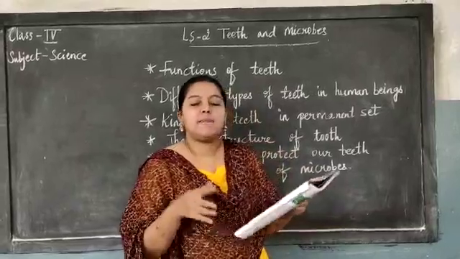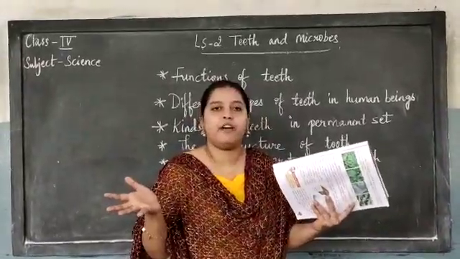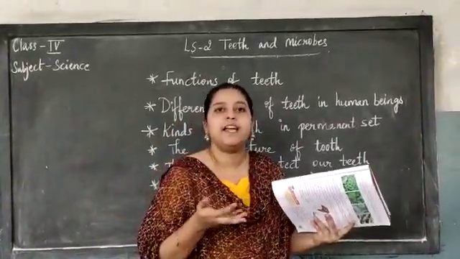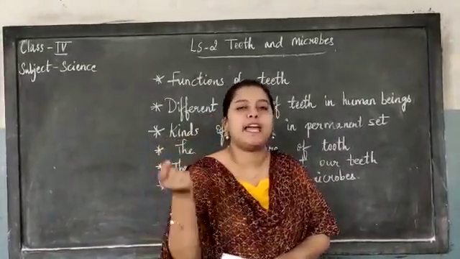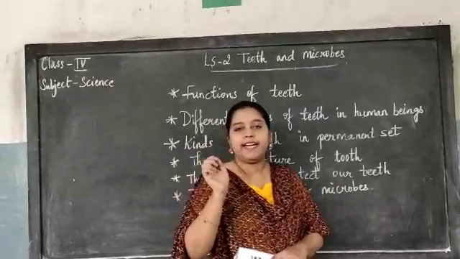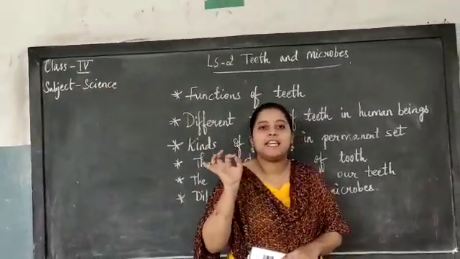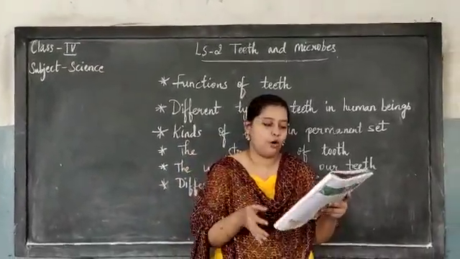See, microorganisms are present everywhere. In the air also they are present. Right now on your hand also they are present. But you cannot see them. Why? Because they are very, very small. They are very tiny. You can just see them with the help of a microscope.